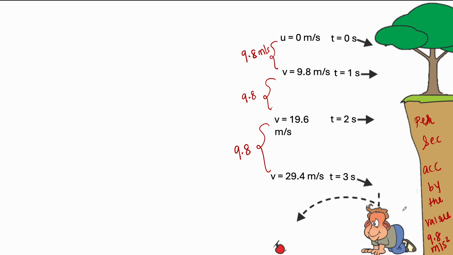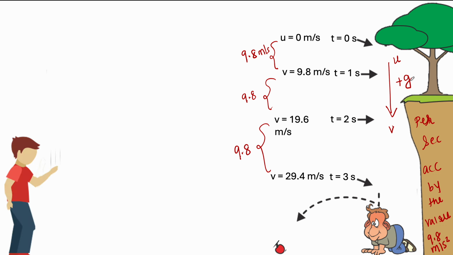So this was the story when it was falling down. When it was falling down, the speed was increasing. When the speed is increasing, you have to consider this as a positive g. That means gravitational acceleration is positive, as speed is increasing.